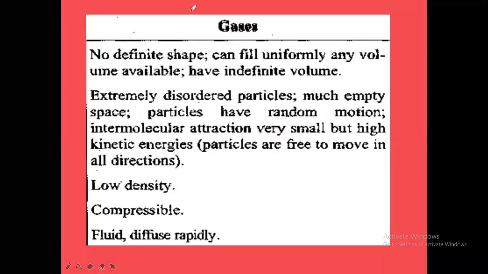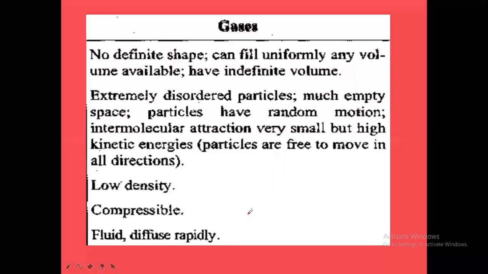The next thing is diffusibility. What is diffusibility? Diffusibility means they can diffuse from one place to another place. Generally, gases diffuse from a high pressure region to a low pressure region. From the higher pressure region to the lower pressure region, the gases can diffuse rapidly.